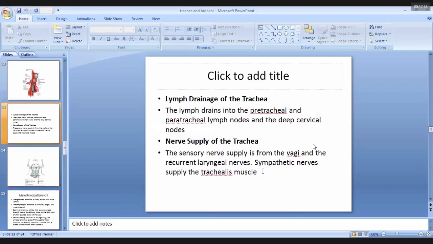The nerve supply of the trachea: its sensory nerve supply is coming from the vagi, the right vagus and the left vagus nerves, and their recurrent laryngeal branches. The nerve supply for the trachealis muscle, because it is a type of smooth muscle, is by the sympathetic nerves.